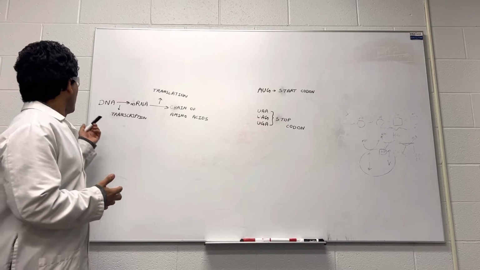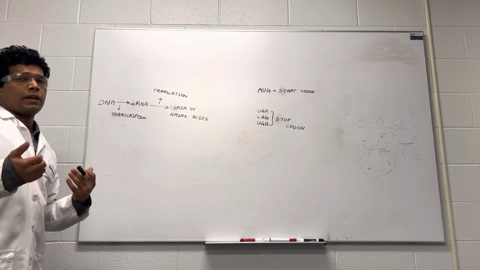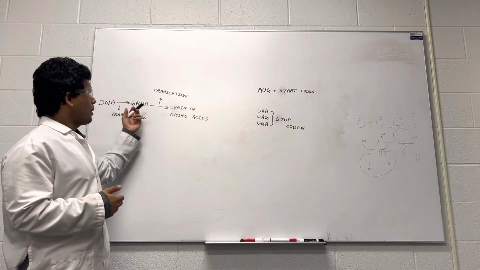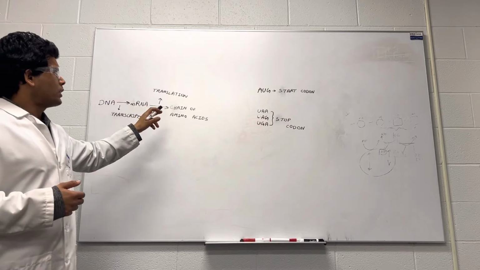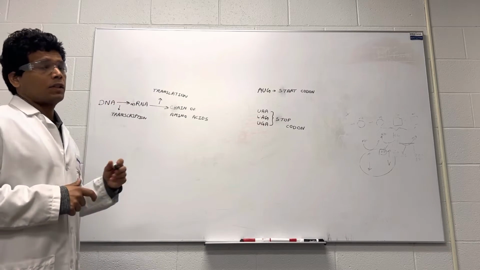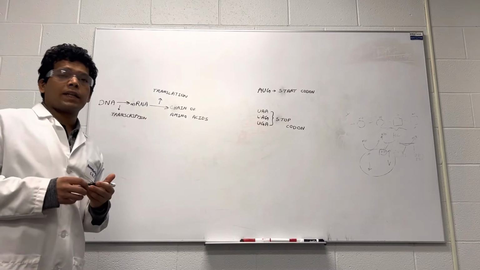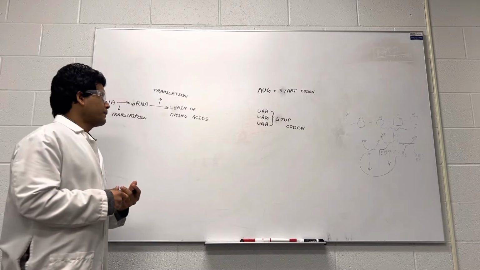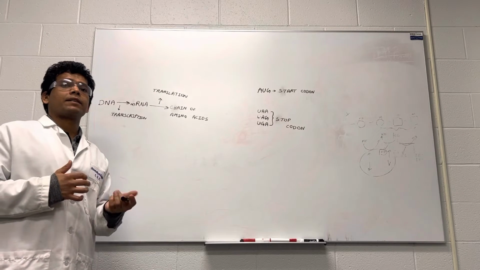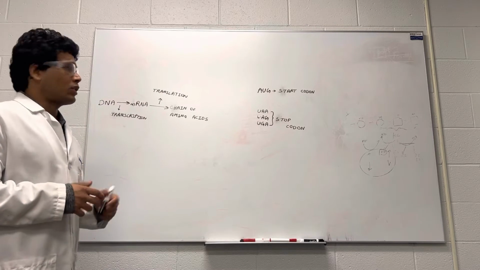Just for a revision, from DNA, it will convert into mRNA. M stands for messenger RNA. This process is called transcription, and from mRNA, it will then convert into a chain of amino acids, and this process is called translation. In this chain of amino acids, the sequence of amino acids has an inbuilt code for its native structure.